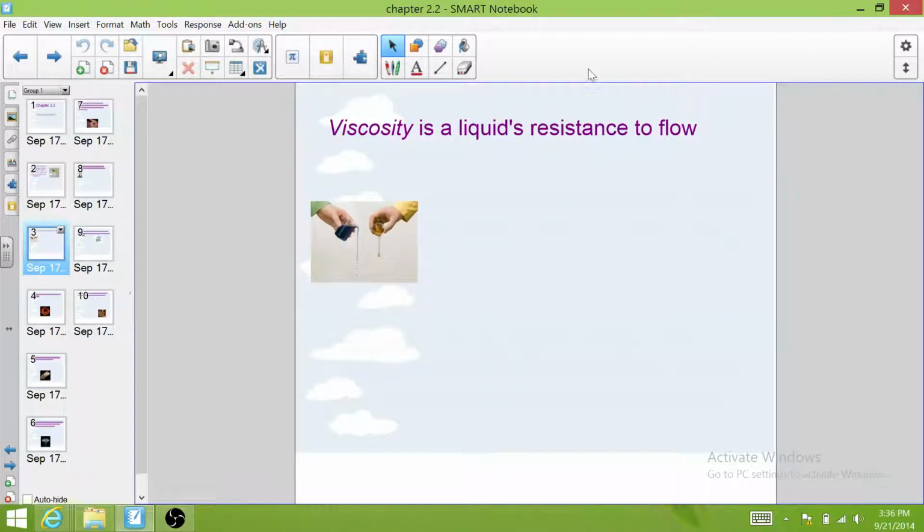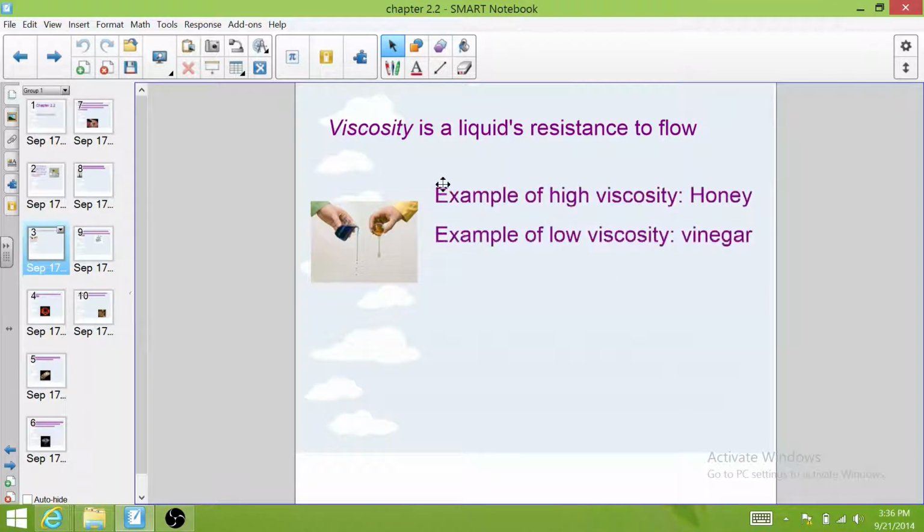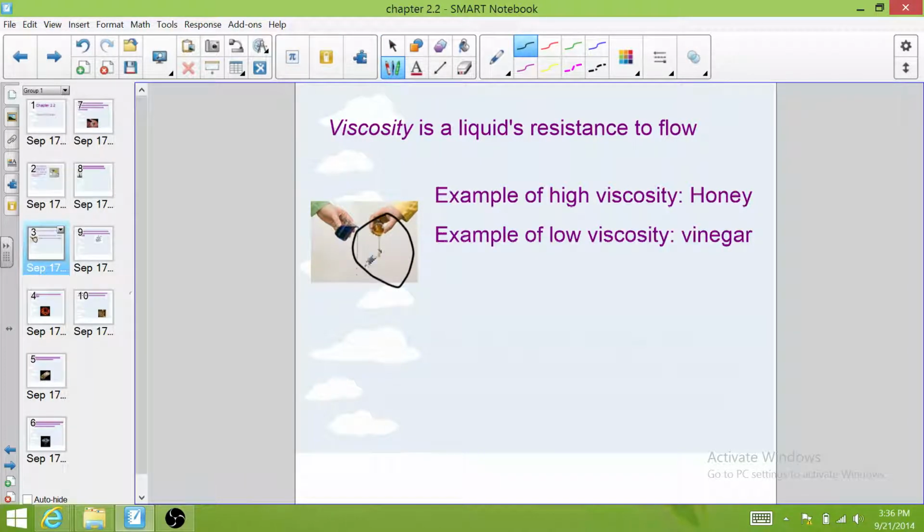So viscosity is a liquid's resistance to flow. An example of a high viscosity liquid is honey. And as you can see over in this picture here, as the honey is being poured out of the beaker, it really doesn't want to flow over itself. It comes out very slowly and kind of clumped together. So that's high viscosity. An example of low viscosity is vinegar. So over in this beaker, this is probably water, but vinegar is also a low viscosity, and it has no problem flowing over itself right out of the beaker.